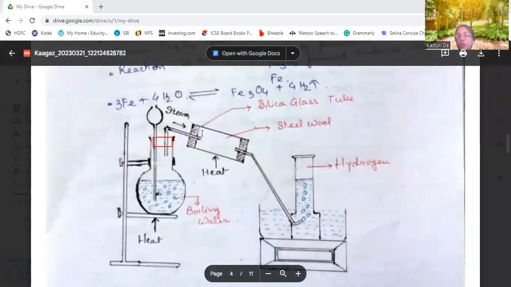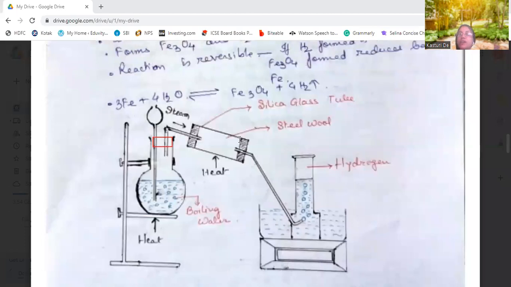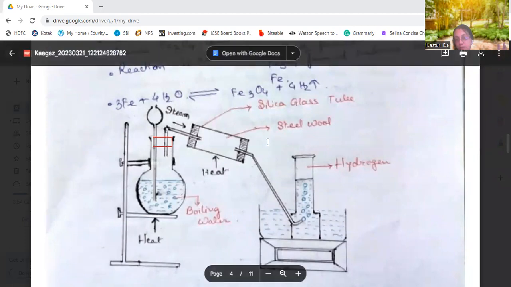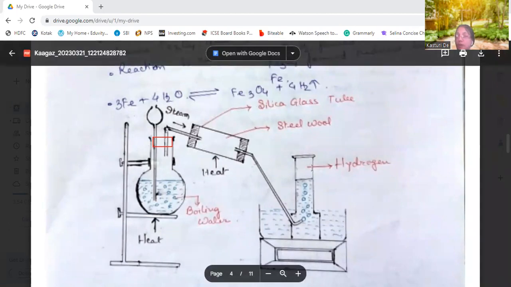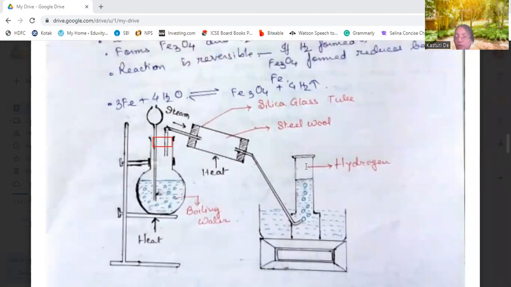It should pass through this tube, which is a silica glass tube and has steel wool. That is, it contains iron. Steel wool is nothing but iron. And this steel wool should be red hot, and steam is also passed through this. And what happens? Fe3O4 is being formed when steam is passed through it, and hydrogen is being liberated here, which is collected over water.